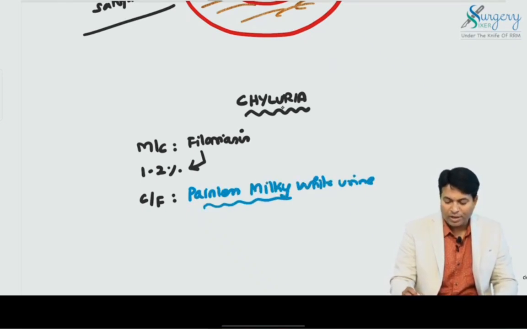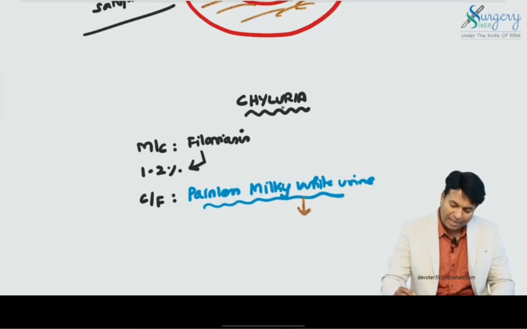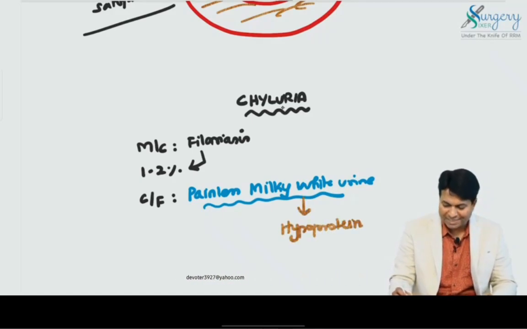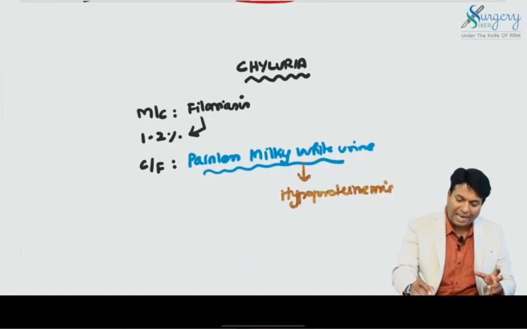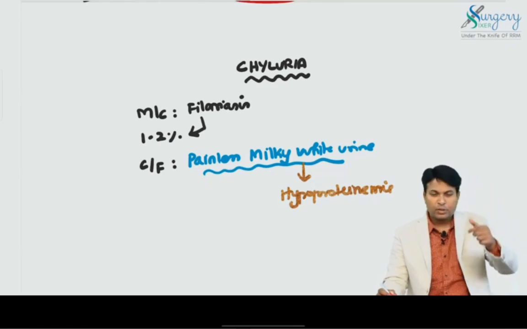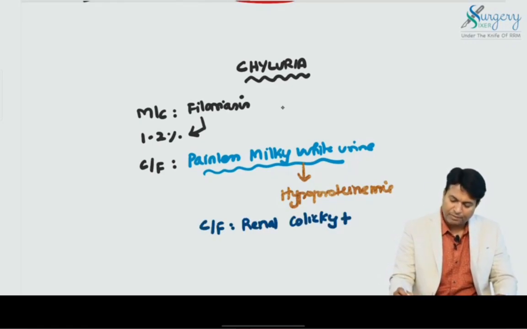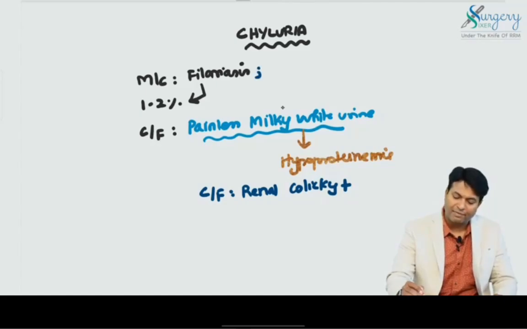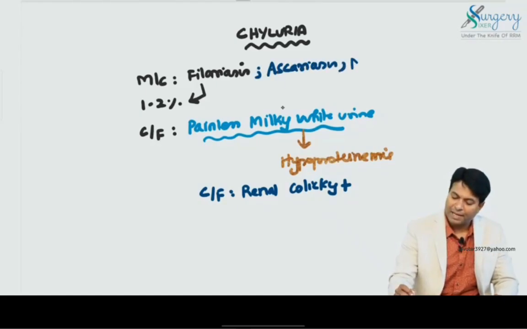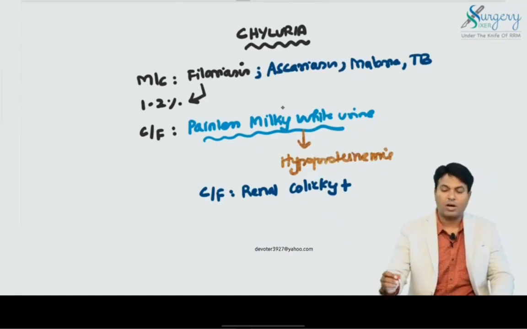Chyle is coming out in the urine, so the patient is losing protein and will slowly land up in hypoproteinemia if you do not intervene. Sometimes the chyle can block the urinary pathway, and the patient may come with a classical clinical picture of renal colic. That is another feature. Chyluria can be caused by filariasis or ascariasis. Malaria, TB, and many other causes, even tumor, can cause it.